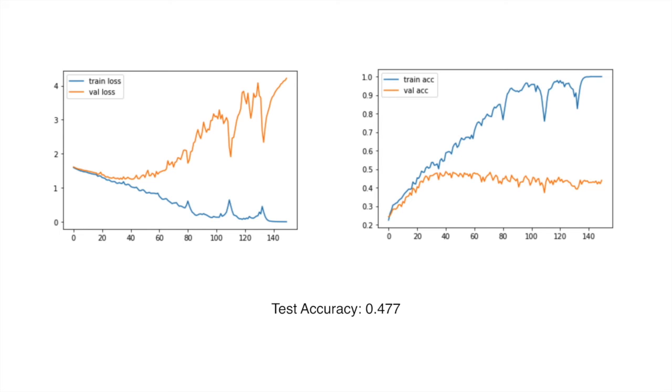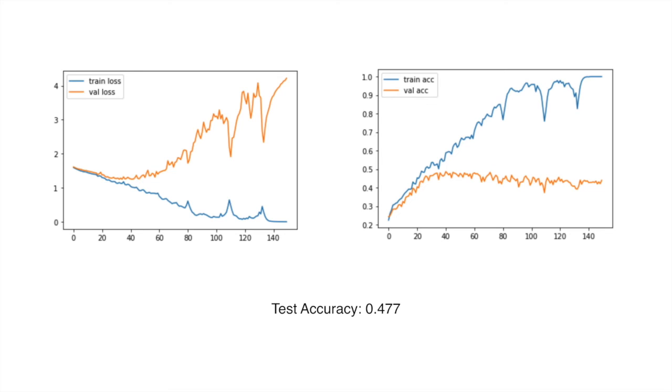You can see here the training loss gets very low at the end of the training process, but in the meanwhile, the validation loss starts to increase after the 50th epoch. And from the accuracy graph, you can see that the training accuracy is very high, very close to 1, but the validation accuracy is always between 0.4 and 0.5.